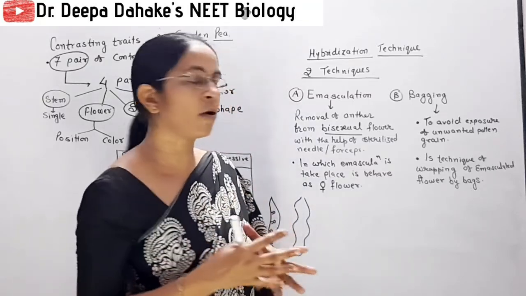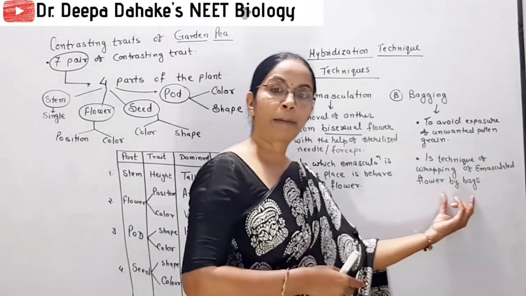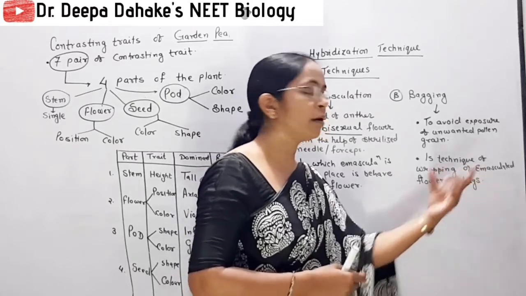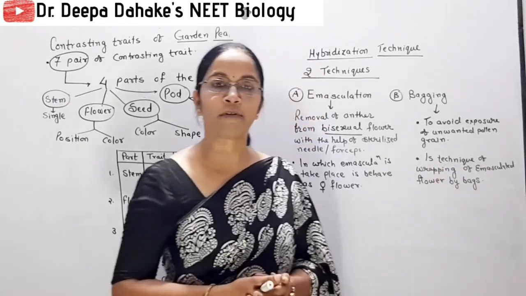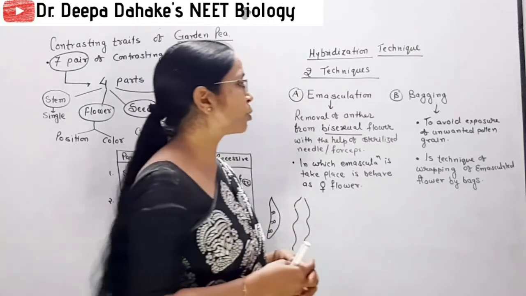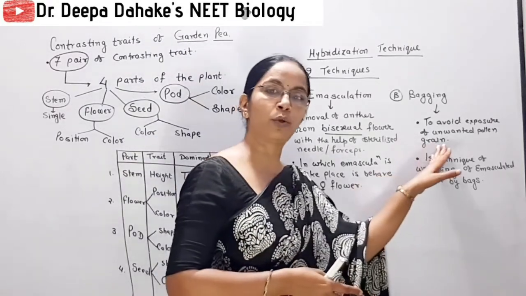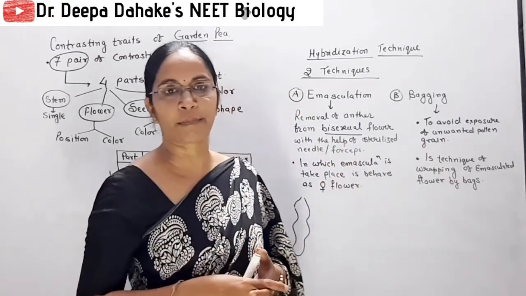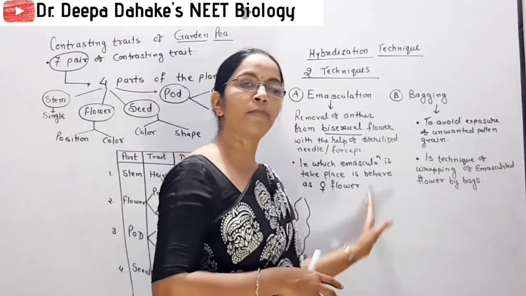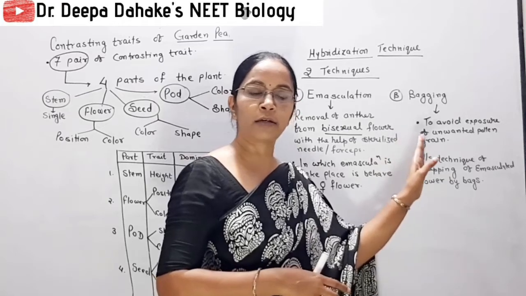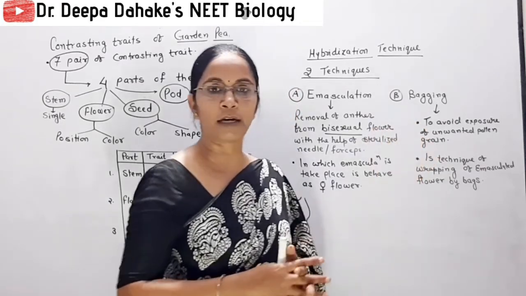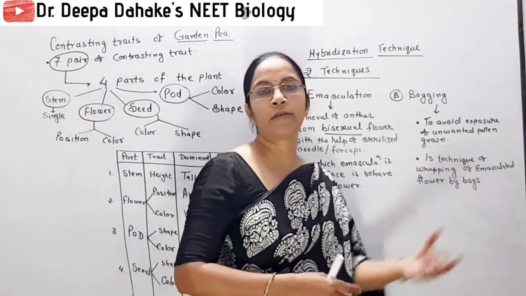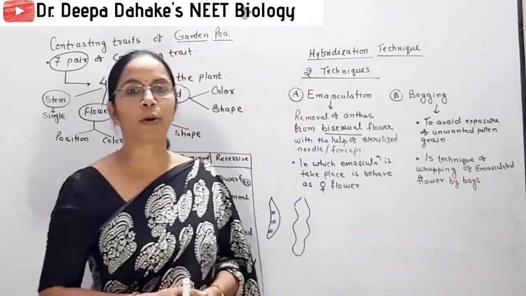So with the help of those paper bags, we wrap that emasculated flower and protect the stigma from the exposure of unwanted pollen grain. When we come towards the process of hybridization, at that time first we collect the anthers of the desired plant or desired flower, remove the bags, and then we come towards the process of pollen transfer.